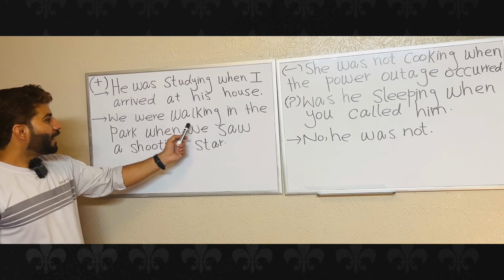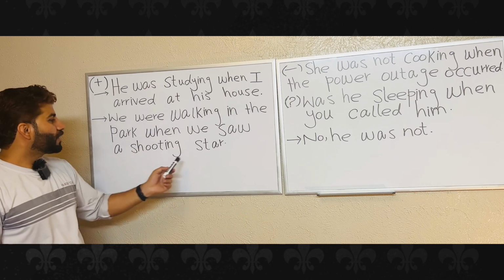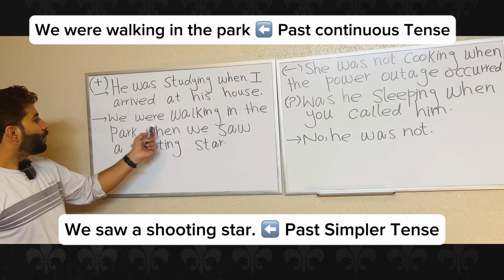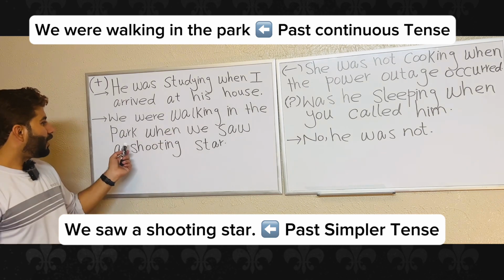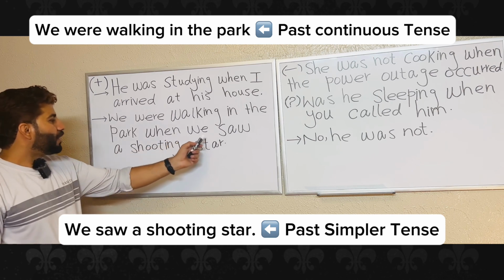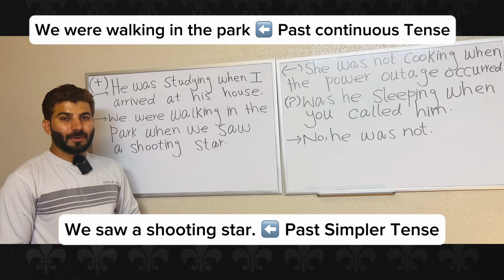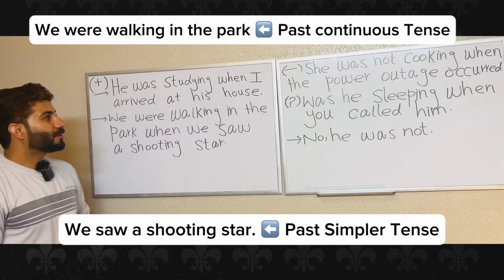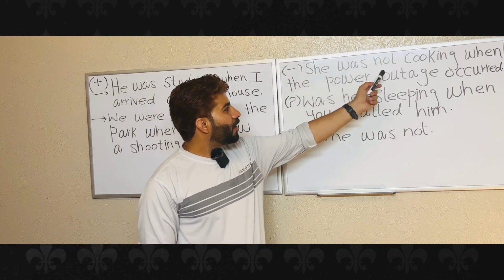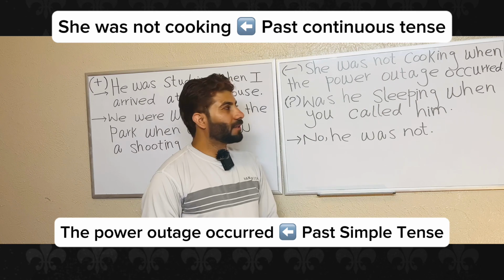We were walking in the park when we saw a shooting star. We were walking in the park. So this is past continuous tense. We saw a shooting star, followed by past simple tense. In a negative structure, she was not cooking when the power outage occurred.